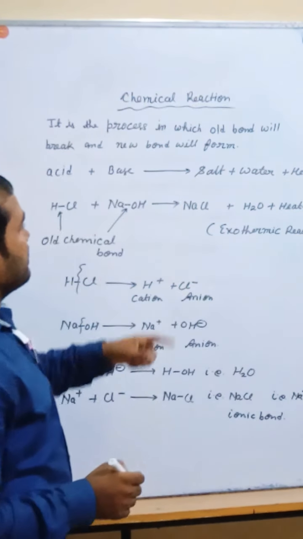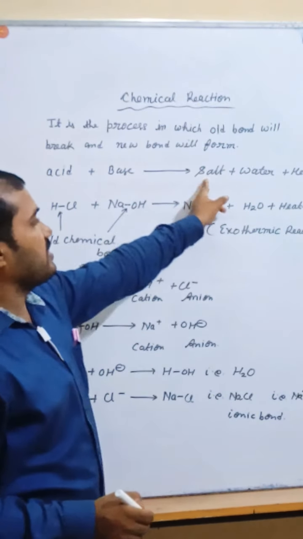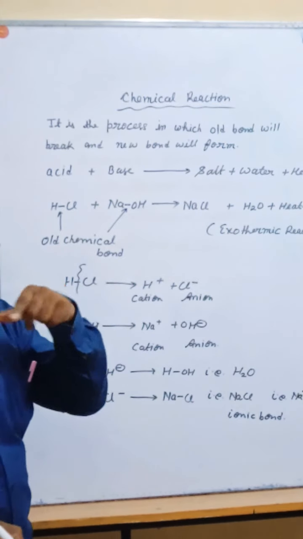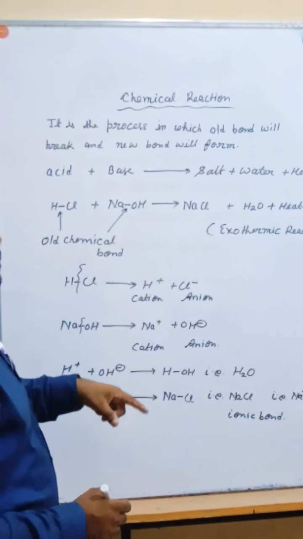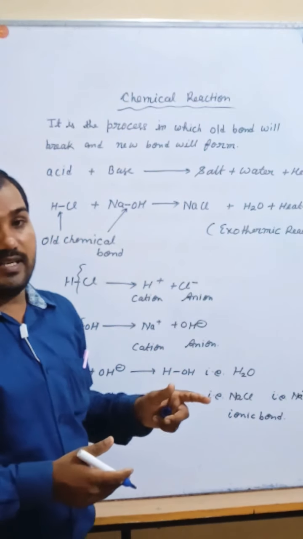And the chemical reaction in which acid reacts with base to form salt, water and heat is said to be a neutralization reaction. So you can say this is the neutralization reaction.